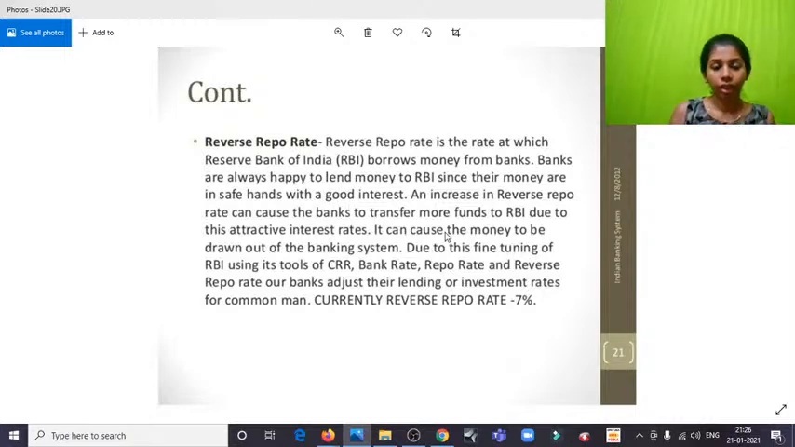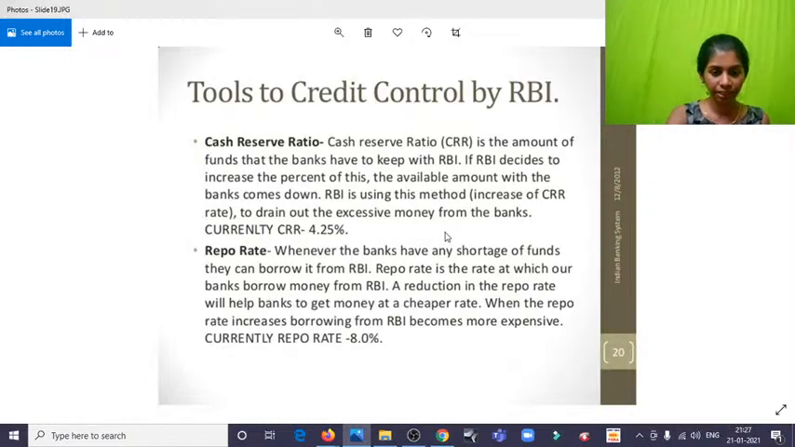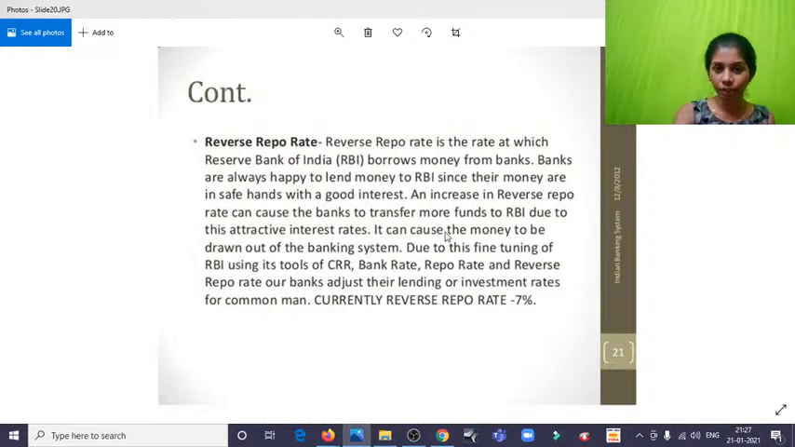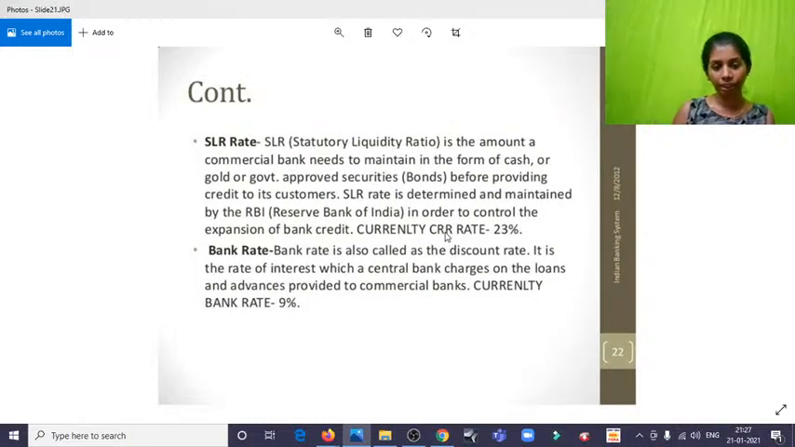Okay. Yes, so due to the fine tuning of RBI using tools like CRR and all, we know that currently reverse repo rate is 7%. And also, do not learn these rates by heart. The problem is that you have to keep on updating it. This will keep on changing, sometimes quarterly, sometimes yearly. So you have to keep that in check.